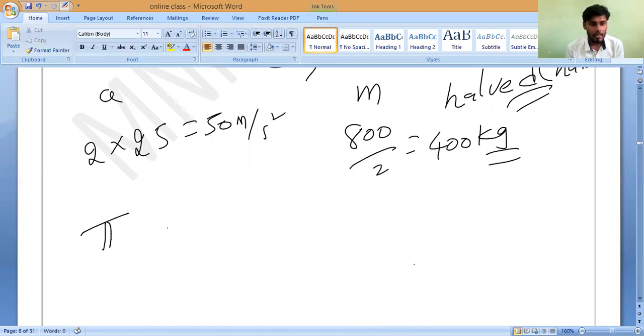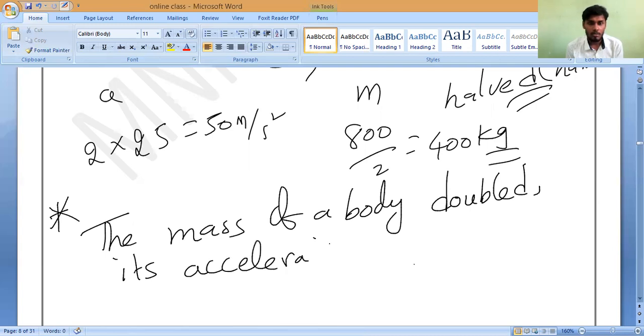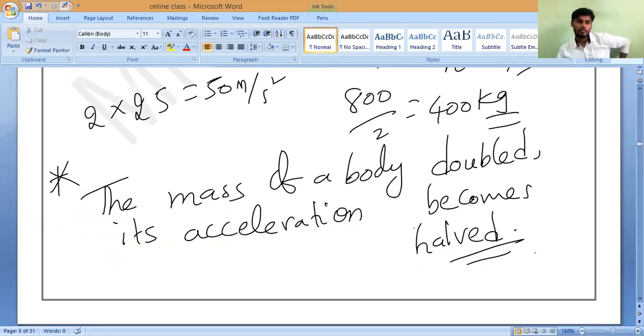Statement: the mass of a body is doubled, its acceleration becomes half. Do you all understand? That is what I should do. Okay? Yes or no?